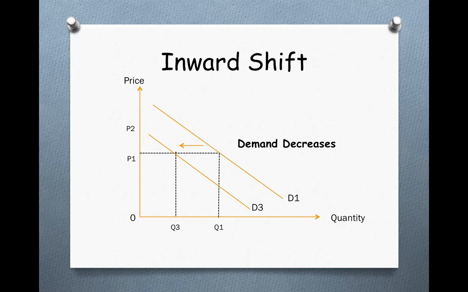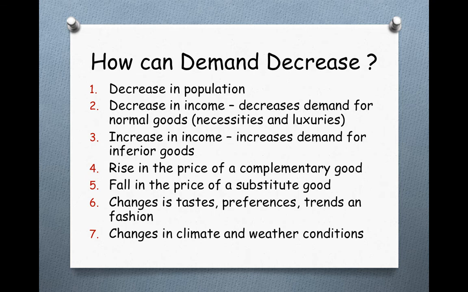Just like an outward shift, the curve can shift inwards as well. Now an inward shift will cause a decrease in demand. And the same factors would impact a decrease in demand: a fall in the population, a fall in the income causing a decrease in demand for necessities and luxuries, an increase in income causing an increase in demand for inferior goods.